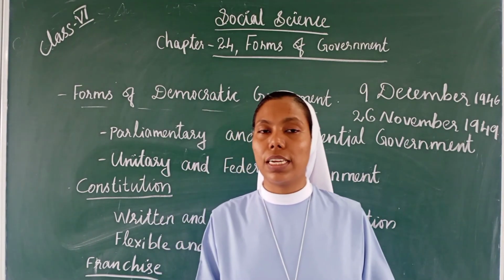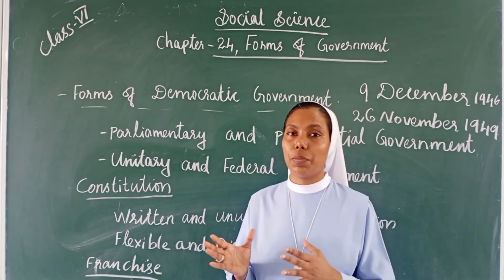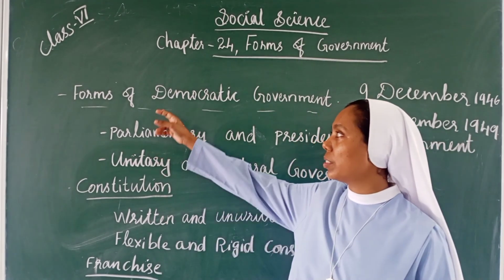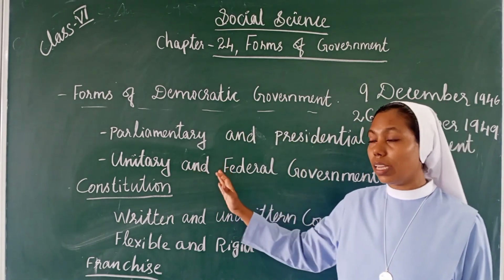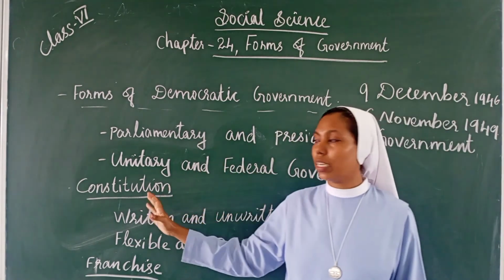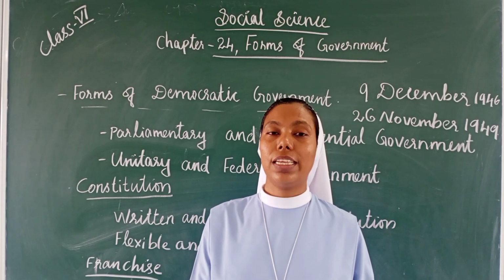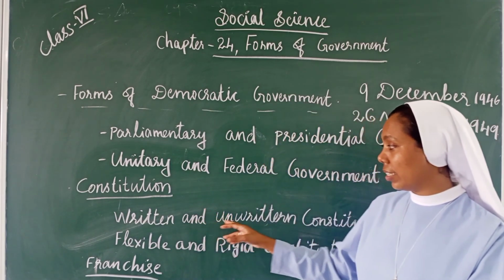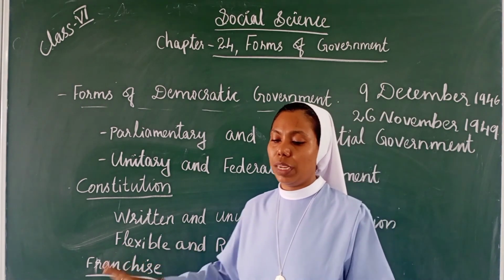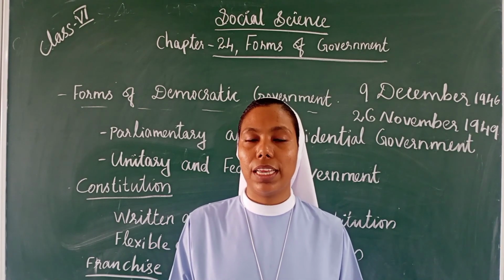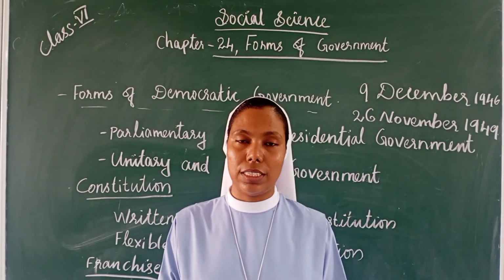In today's class, we discussed the forms of government, how the government is formed. We have seen the democratic and the authoritarian government, and within democracy the parliamentary and the presidential government, and the unitary and the federal government. We have seen the constitution, which contains the rules and regulations of the people, and the written and unwritten, flexible and rigid constitutions. And the franchise, which means the right of a citizen to vote. So these are the things we discussed in today's class and in this chapter.